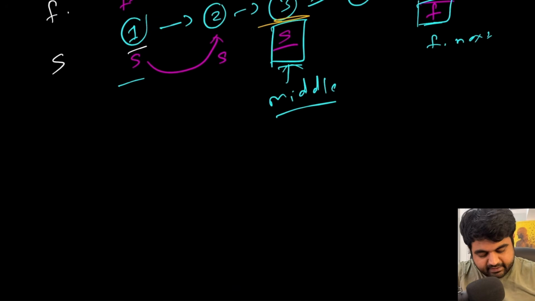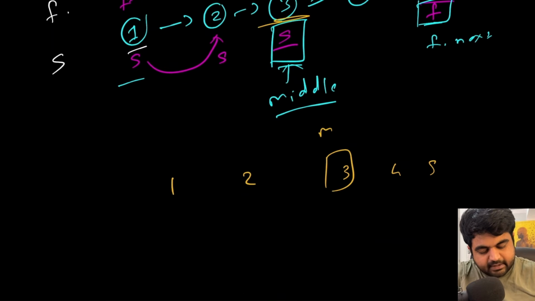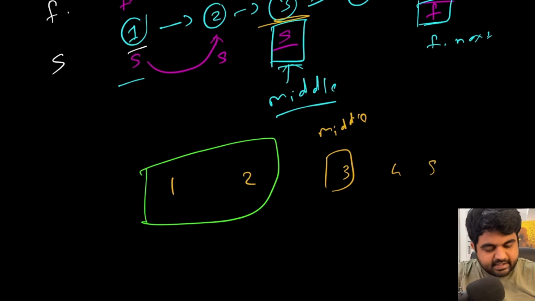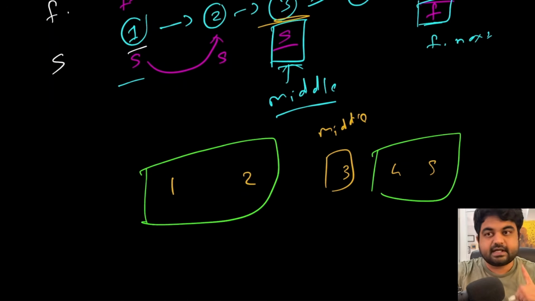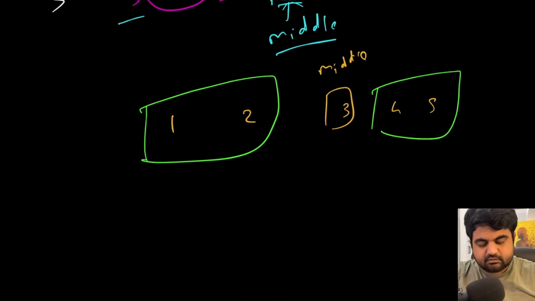So now we have a linked list with 1, 2, 3, 4 and 5. We identify that this 3 is the middle pointer, which means in order to check whether this is a palindrome or not, we will need to compare these two items and we will need to compare these two items. That is option number one. So what are the ways for us to do that?